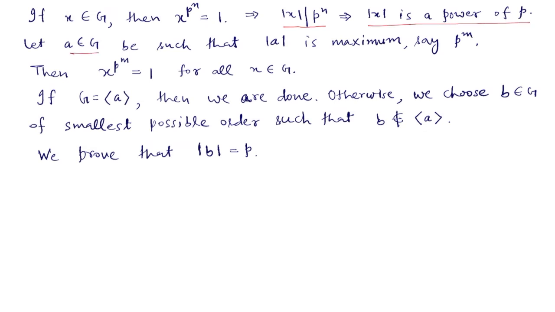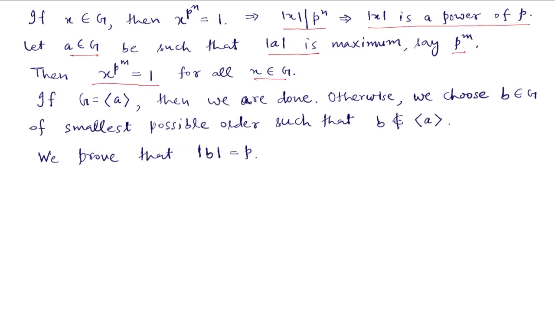Let A be in G such that the order of A is maximum, and let us assume that this maximum order is p to the power m. So every other element of G would be of order 1, p, p square, up to p to the power m. So that means all those elements will be killed by p to the power m. So x raised to power p to the power m is 1 for all x in G.